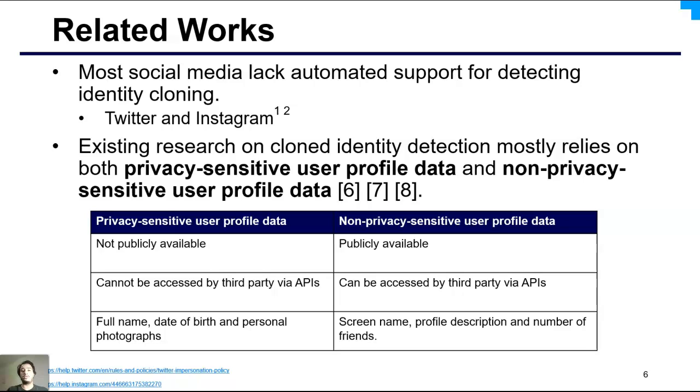Privacy-sensitive user profile data is not publicly available and cannot be accessed by third-party application APIs or other means due to privacy restrictions. An example of this data is a full name, date of birth, or personal photographs. However, non-privacy-sensitive user profile data is publicly available and can be accessed by third-party application APIs. Examples of non-privacy-sensitive user profile data are screen name, profile description, and number of friends.